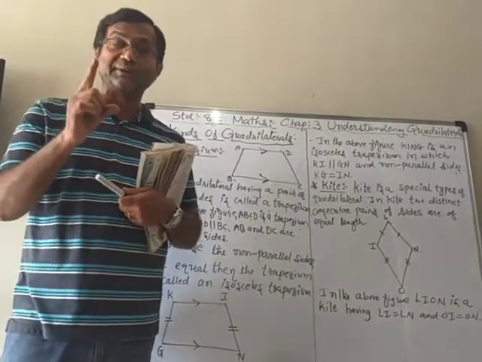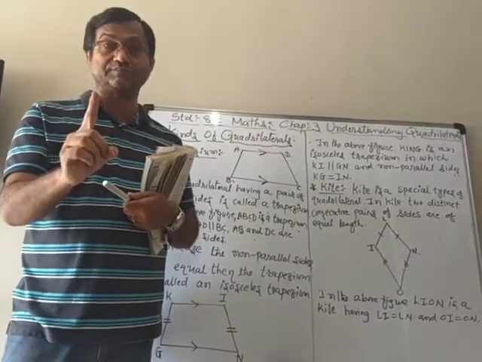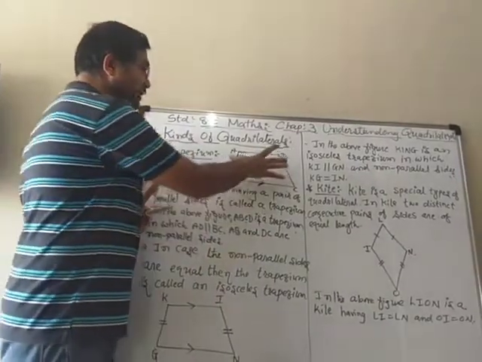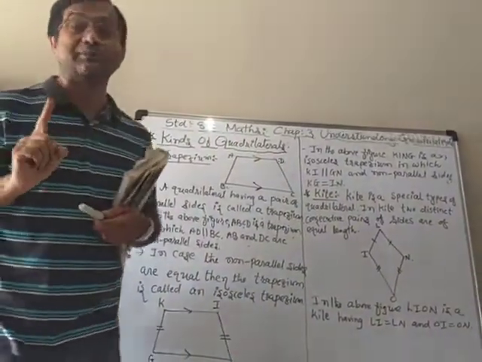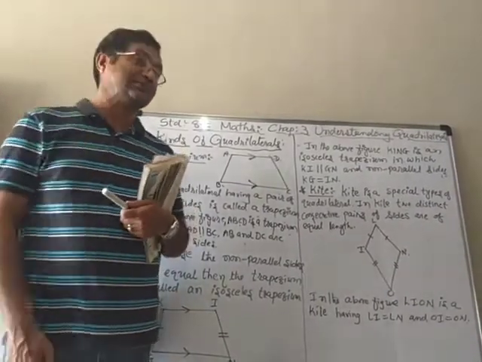So again I am repeating, trapezium. In a trapezium only one pair of the sides is parallel and the other pair is non-parallel. Then it is known as a trapezium.